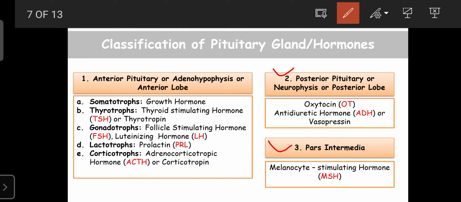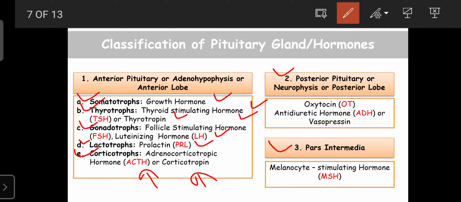Those are known as the somatotropes, which secrete growth hormone. Then thyrotropes, which secrete thyroid stimulating hormone, or thyrotropin, or TSH. And gonadotropes, which secrete follicle stimulating hormone FSH as well as luteinizing hormone LH. Then lactotropes, which secrete prolactin. And corticotropes, which secrete adrenocorticotropic hormone ACTH or corticotropin. So these are examples of the anterior pituitary hormones.